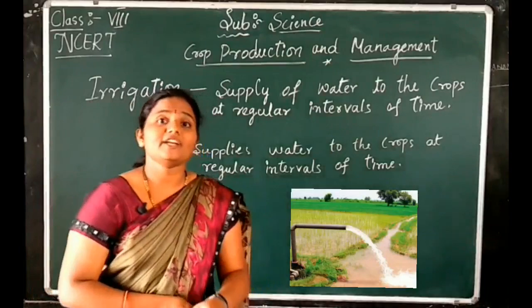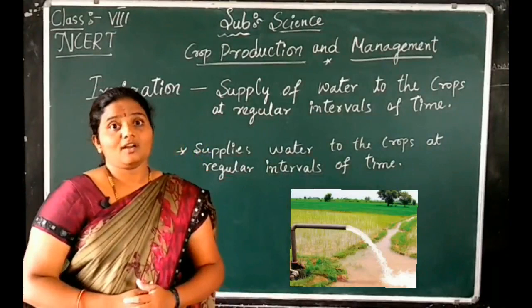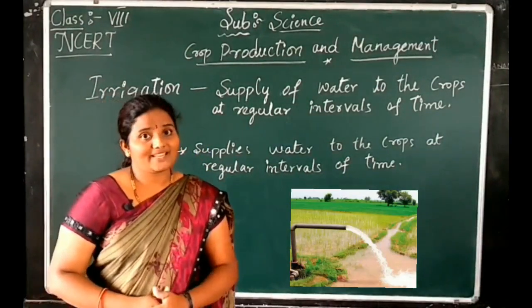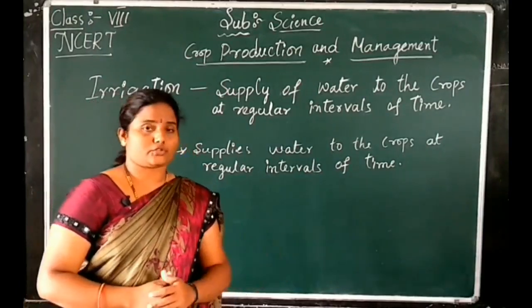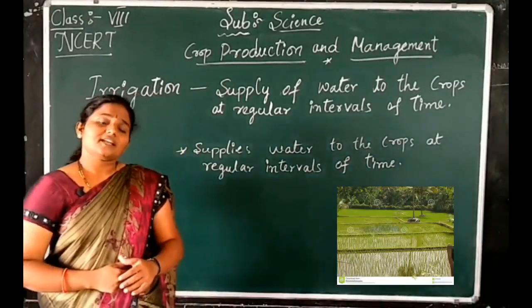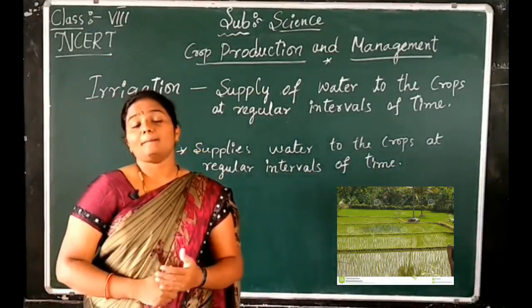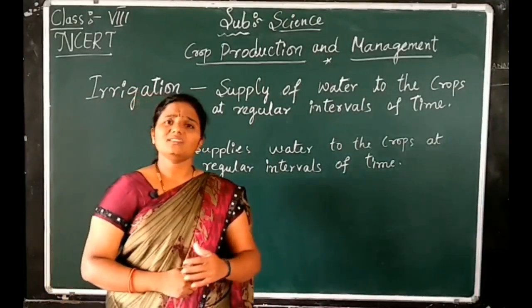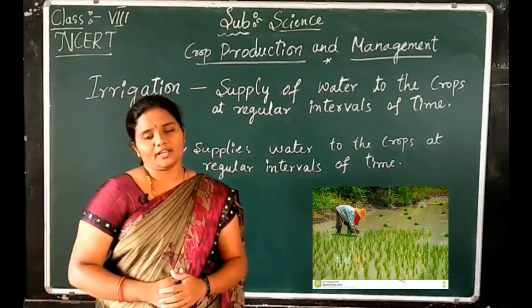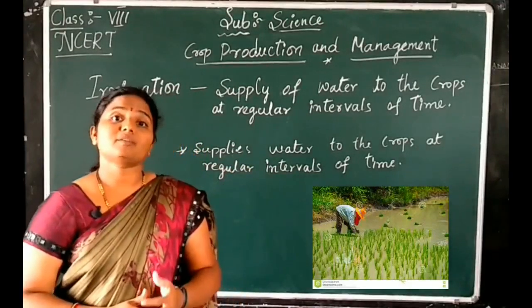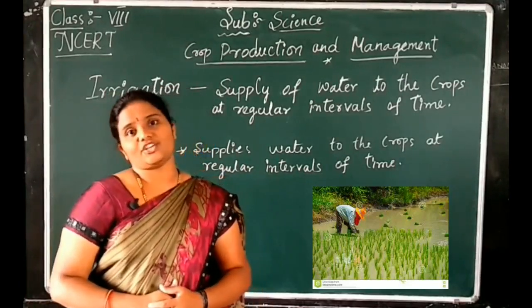Then what is the benefit or use of irrigation? We know that all living beings need water to survive, isn't it? Even the plants. The plant absorbs water which contains nutrients and minerals, and these are transported to different parts of the plant body. Nearly 90% of the plant body is made up of water. So water is essential.